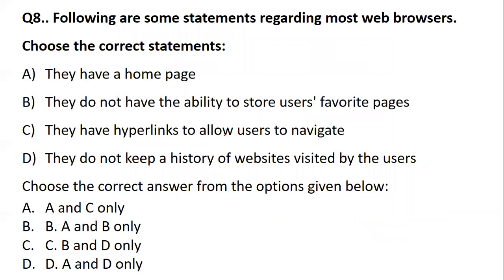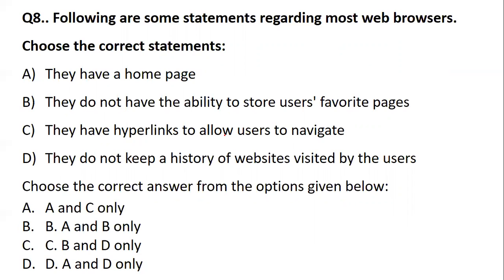Now, coming to the next question, which is on web browsers. They have given the following statements regarding web browsers, and you need to select the correct statements. They have a home page. They do not have the ability to store users' favorite pages. They have hyperlinks to allow the user to navigate. They do not keep a history of websites visited by the users.